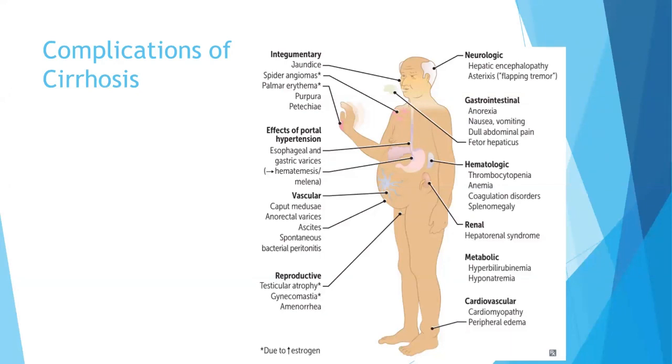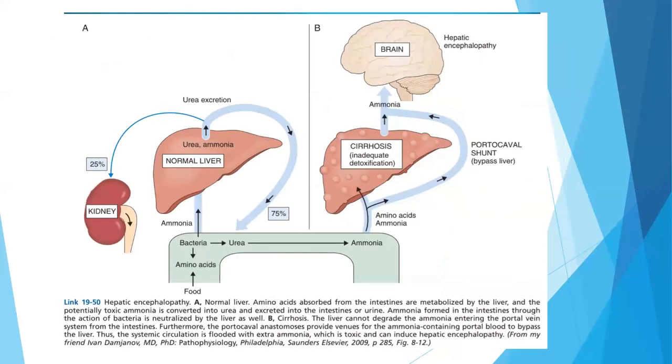Cardiovascular will lead to cardiomyopathy and peripheral edema. The effects of portal hypertension are the esophageal and gastric varices, hematemesis, and melena. Vascular are the caput medusae, anorectal varices, ascites, spontaneous bacterial peritonitis. Reproductive are testicular atrophy, gynecomastia, and amenorrhea. And testicular atrophy, gynecomastia, spider angiomas, palmar erythema, these are all due to the increase in the estrogen.